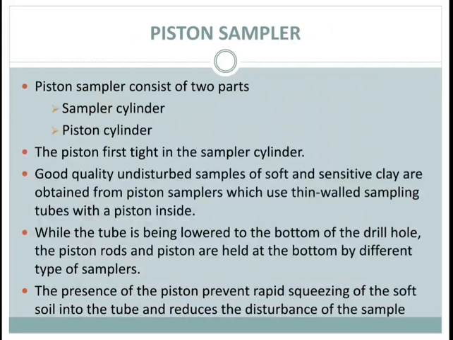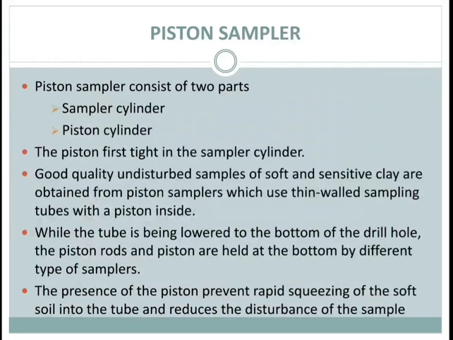Next is stationary piston sampler. It consists of a thin walled tube with a piston inside. The piston keeps the lower end of the sampling tube closed when the sampler is lowered to the bottom of the hole. After the sampler has been lowered to the desired depth, the piston is prevented from moving downward by a suitable arrangement which differs in different types of piston sampler.